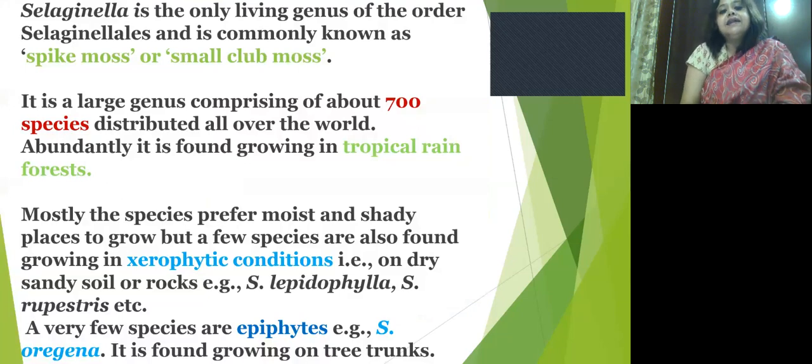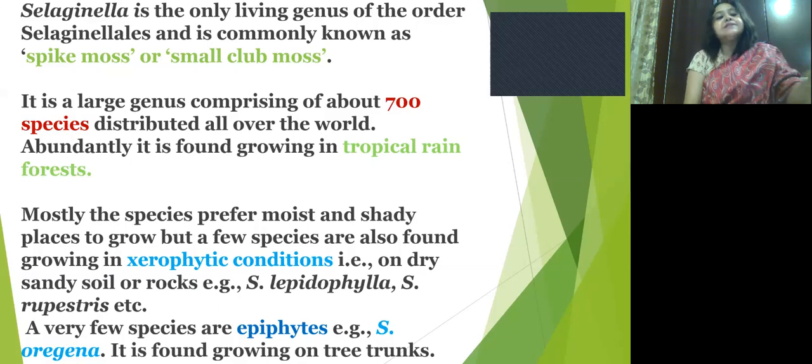They are abundantly found growing in tropical rainforests, but some species also grow in xerophytic conditions, like Selaginella lepidophylla and Selaginella rupestris, and they mainly grow on dry sandy soil or on rocks.